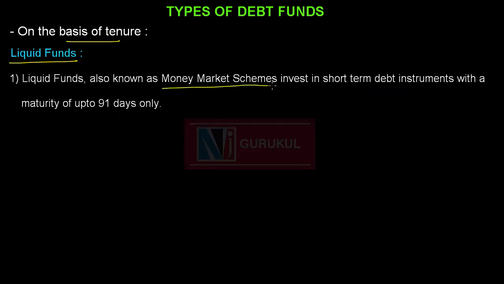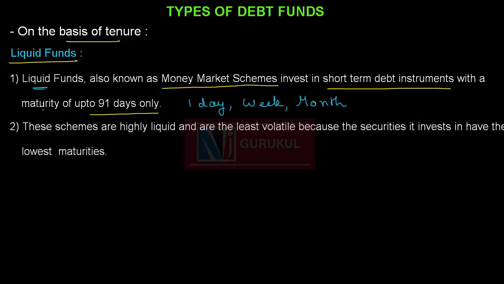Liquid schemes are highly liquid and are considered less volatile because the securities in which they invest have the lowest maturity. Liquid funds are generally compared with a savings account. So, it is an ideal replacement for money lying in savings bank accounts.